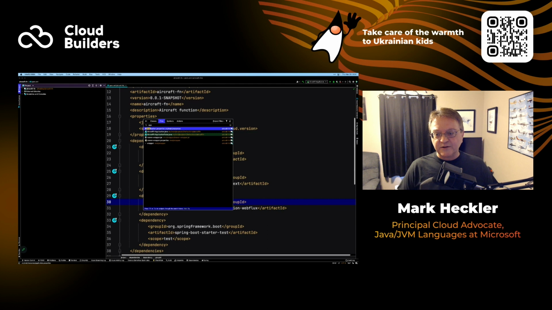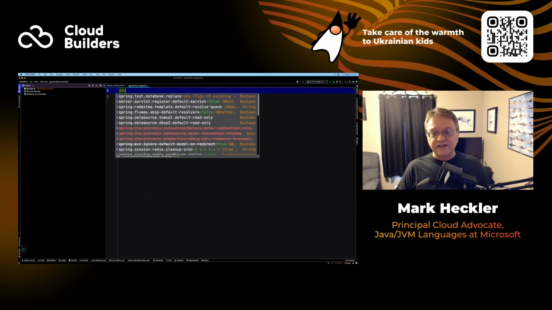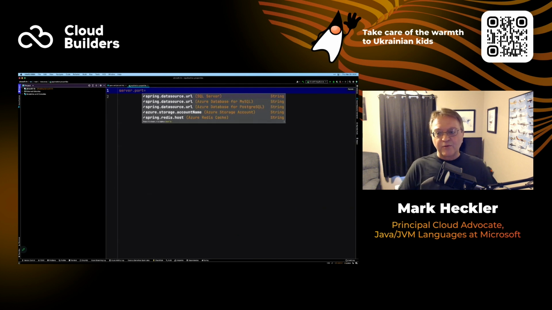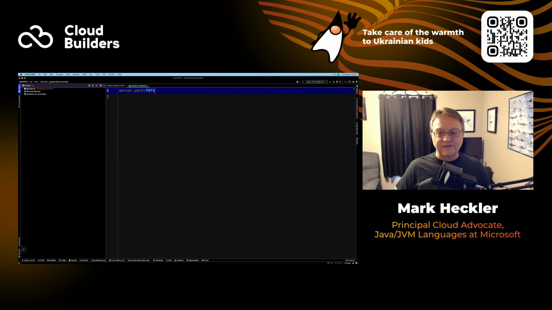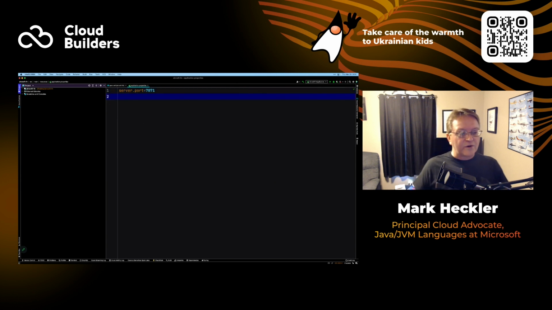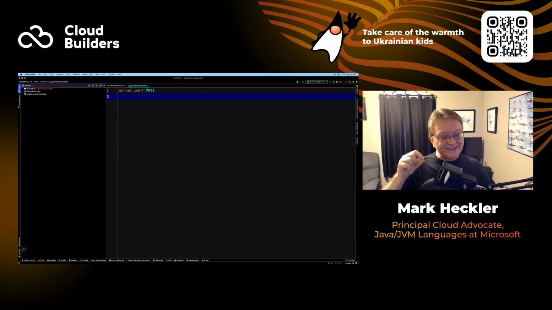So the next thing I'm going to do is go to our application properties and provide a sensible default so we don't have any port conflicts. I'm just going to start this running at 7071, which is the default for Azure Functions. We won't be using this yet as an Azure function, but I like to keep things consistent throughout the demo so we don't get distracted with weird things like that.